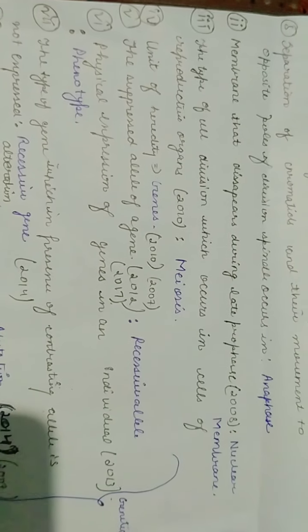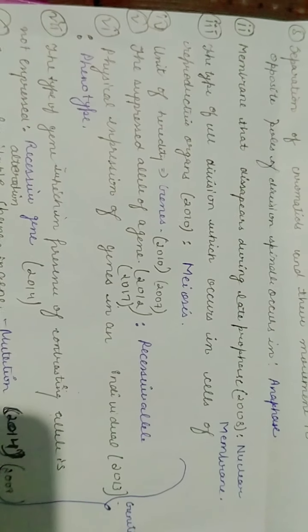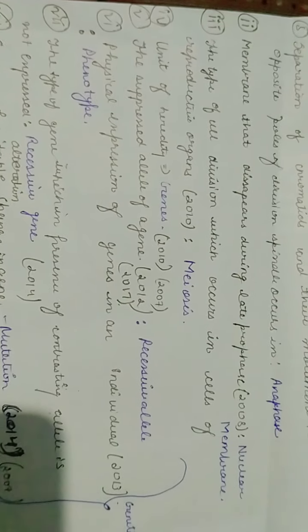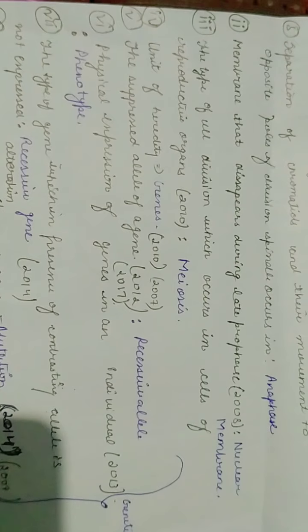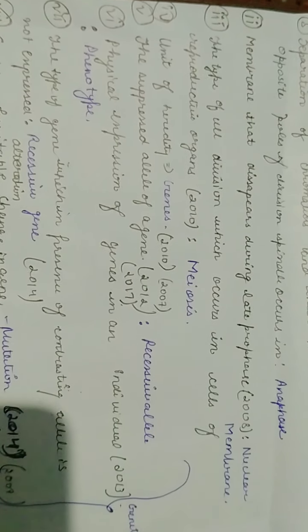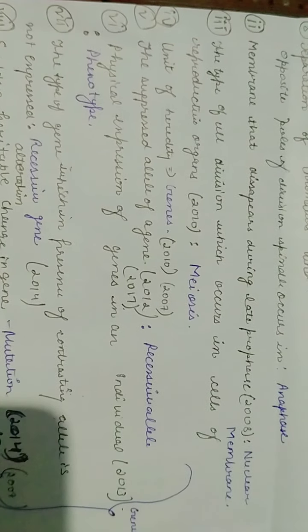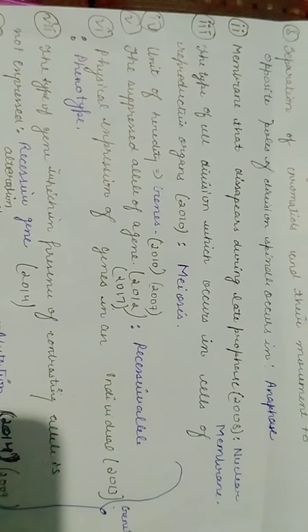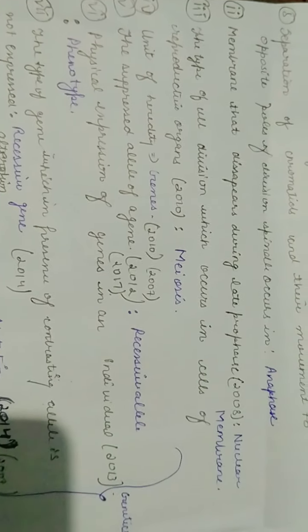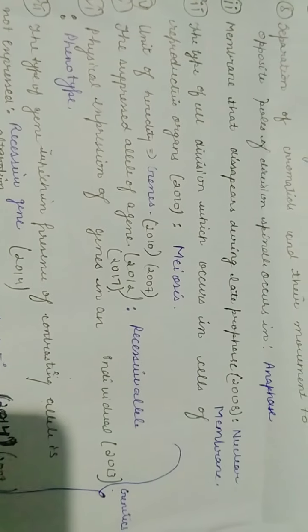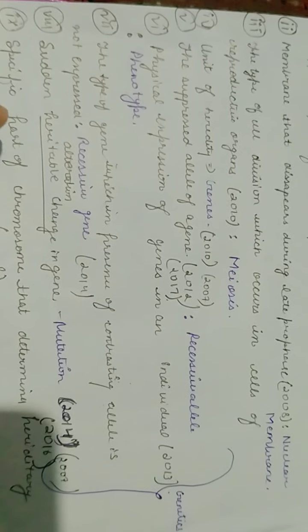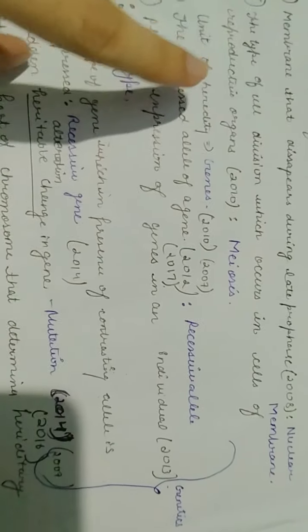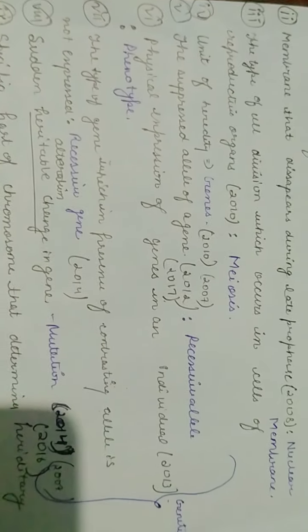Membrane that disappears during the late prophase, it was asked in 2008. It is nuclear membrane. Now the type of cell division which occurs in the cells of reproductive organs, 2010. So we know in the cells of reproductive organs, that is germ cells, meiosis occurs. In meiosis, haploid number of chromosomes are formed so that they get doubled up during the fertilization. It is a very important point. I told you during my explanatory videos that meiosis and mitosis can be asked in different ways. So it is one of the ways in which it can be asked.